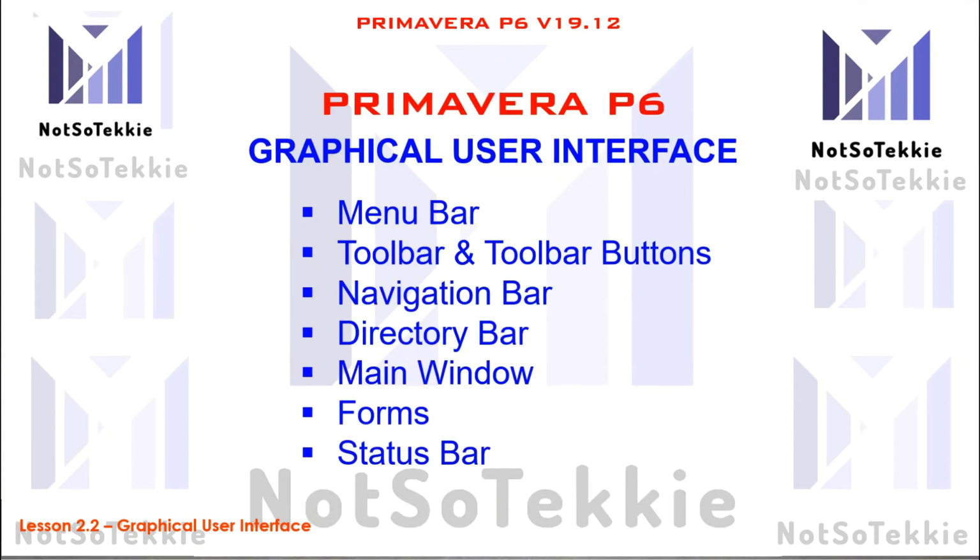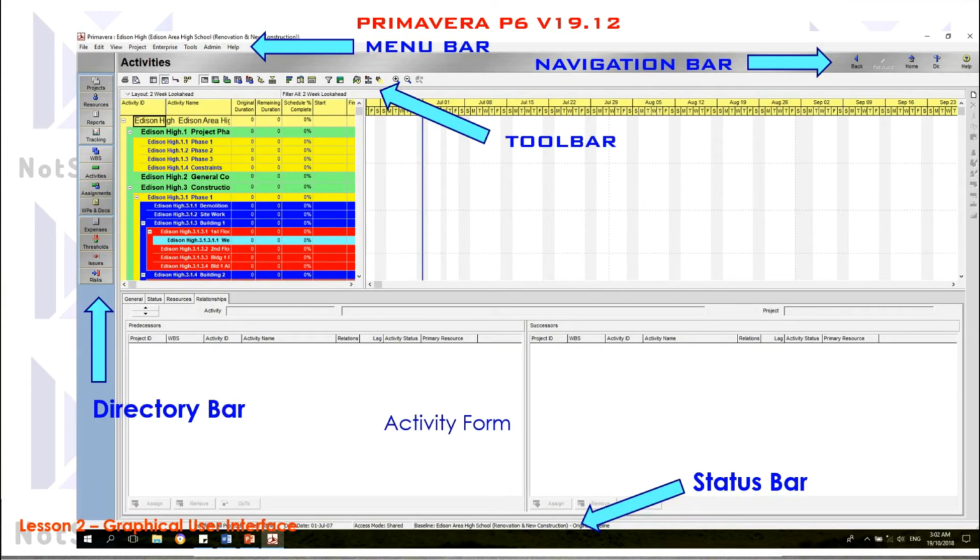The graphical user interface is composed of the menu bar, toolbars and toolbar buttons, navigation bar, directory bar, main window, forms, and status bar. Of course, it's common in almost all software to have a menu bar located at the top. The navigation bar here, located on the left side, is composed of back, forward, home, directory bar, and help.